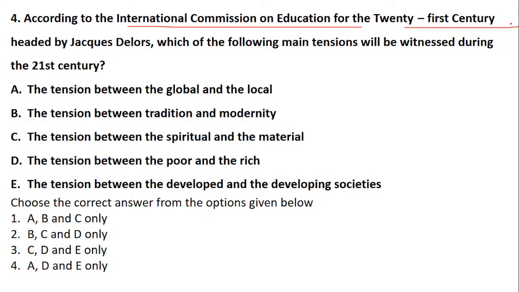The tension between the global and the local, the tension between tradition and modernity, the tension between the poor and the rich, and the tension between the developed and the developing societies. And I left out one point, sorry, the tension between the spiritual and the material. So what does the report talk about, or what exactly does it indicate? It is highlighted.